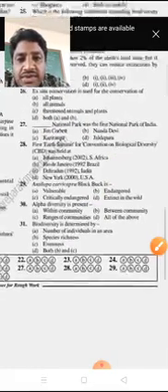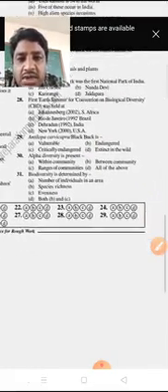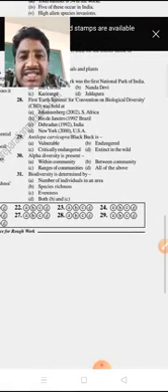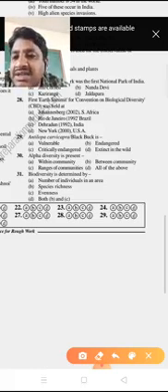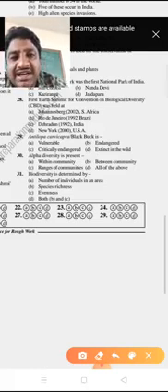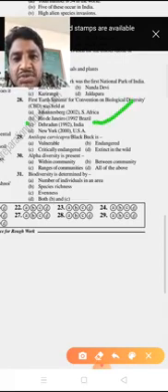Next, question number 28. The first Earth Summit for Conservation on Biological Diversity was held at Johannesburg, South Africa, Rio de Janeiro, Dehradun, or New York. The first Earth Summit was conducted at Rio de Janeiro, in Brazil. So that's why option B is correct.